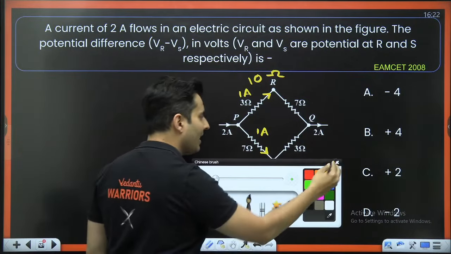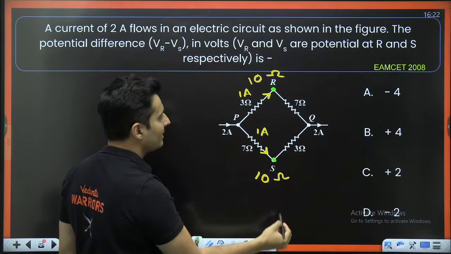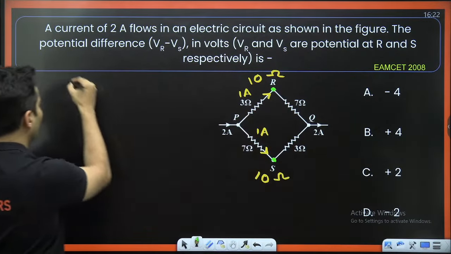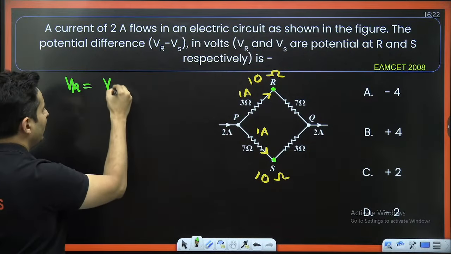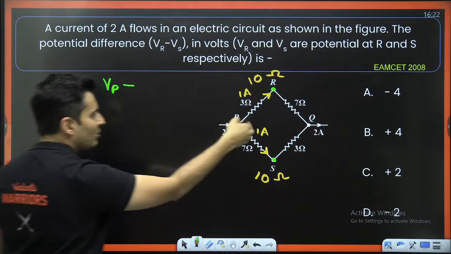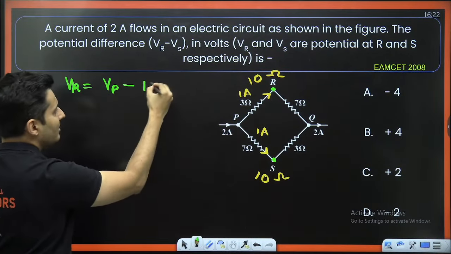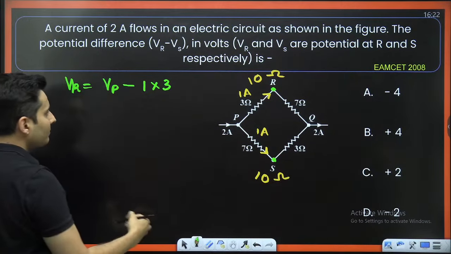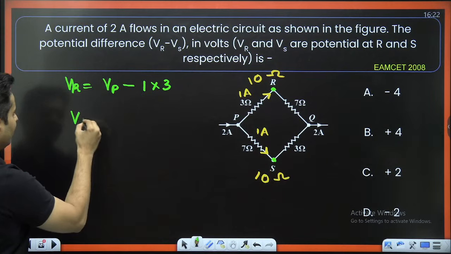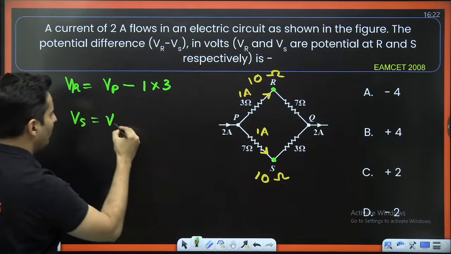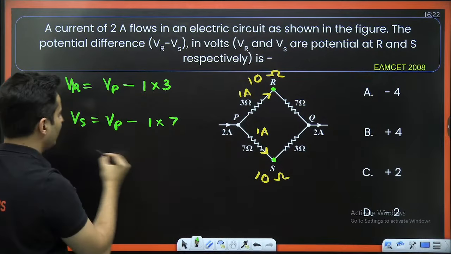But obviously the voltages won't be same. Do not put 0. 0 is not even there in the answer. So first of all, let's talk about voltage at point R. It will be this point's voltage, which is point P's voltage, minus, why minus? Because in the resistor the voltage will drop by IR. I is 1, resistance is 3. Okay, great. What about the voltage at point S? Vs will be the voltage at point P minus IR. I is 1, resistance is 7.